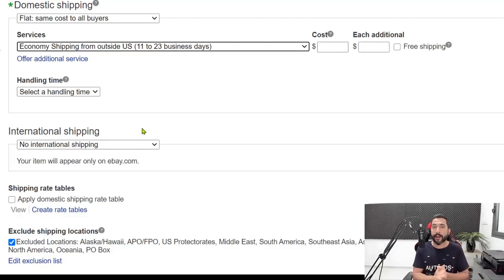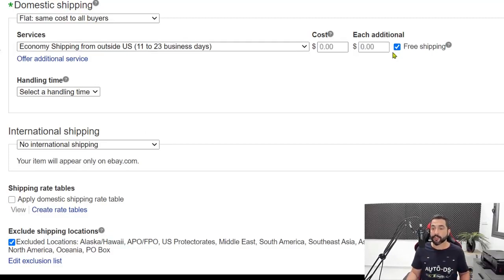And don't forget that AliExpress also ships from US warehouses and others that ship much faster, and the item location won't be coming out of China. So make sure that you have the right shipping policy for each product that you are adding from AliExpress. So products that are going to come from Chinese warehouses, this shipping policy is going to be mostly suitable for them. So we're going to choose, once again, economy shipping from outside the US, 11 to 23 business days.